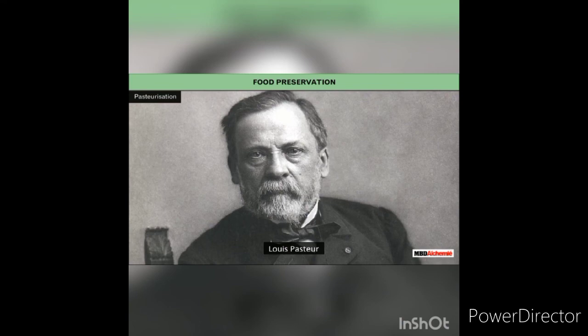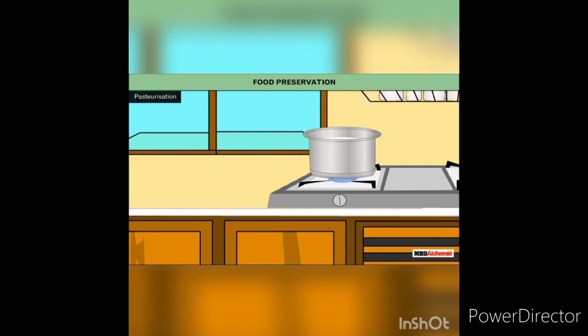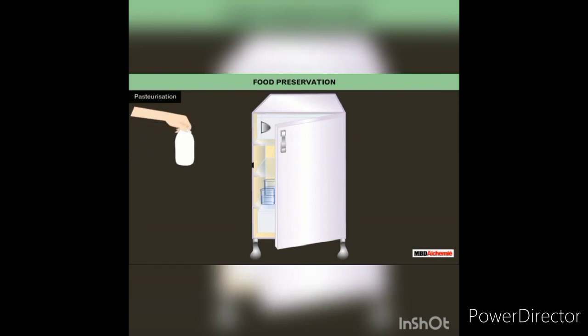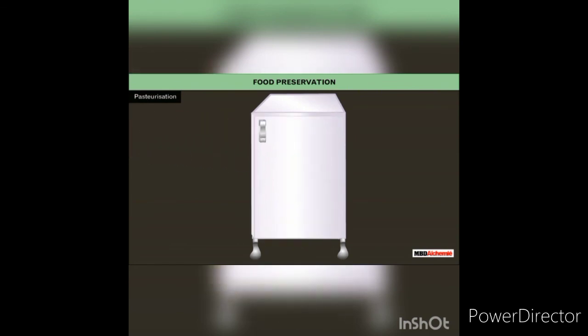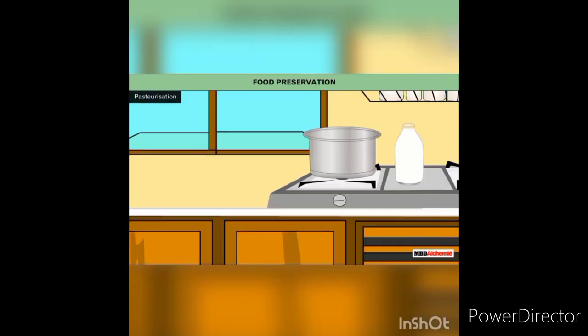Pasteurization is a method invented by Louis Pasteur in 1862 for preservation of milk. As we know that milk gets contaminated very easily by the action of microorganisms in the air, so it becomes important to store it in a proper way. To prevent it from getting sour, milk is heated to about 70 degrees Celsius for 15 to 30 seconds, after which it is quickly cooled to 10 degrees Celsius. After pasteurization, milk is packed in polypacks or in bottles. Now, this method is used for preserving other food items also.